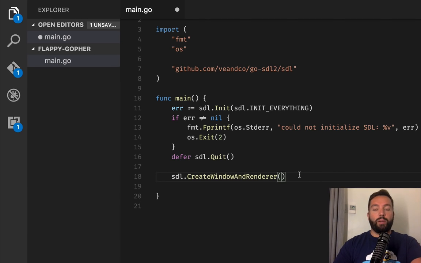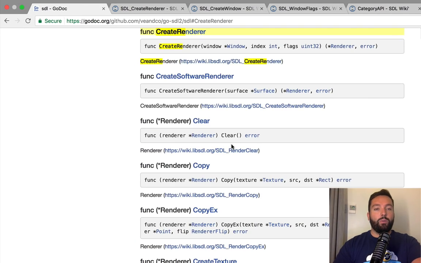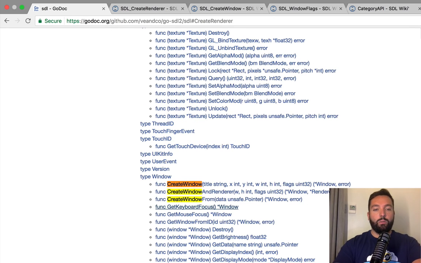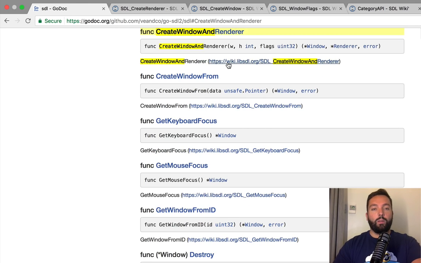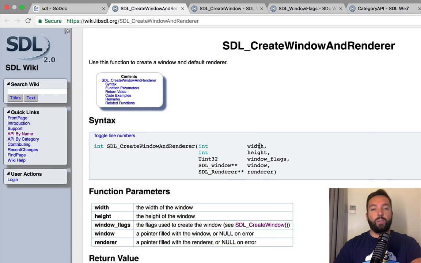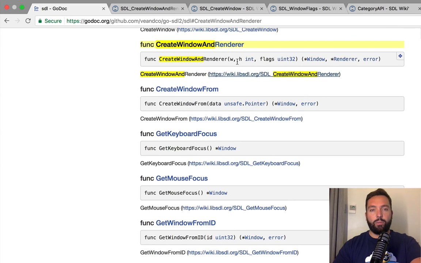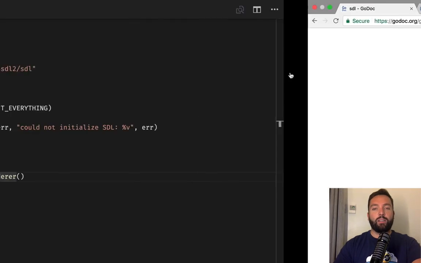So the parameters for these, I already forgot. So let's see the documentation. So CreateWindowAndRenderer, and the documentation is there. CreateWindowAndRenderer gets the width, the height, the window flags, a window, and a renderer. A bunch of stuff. But I don't think that we need all of those. Actually, we just have the width, the height, and the flags.